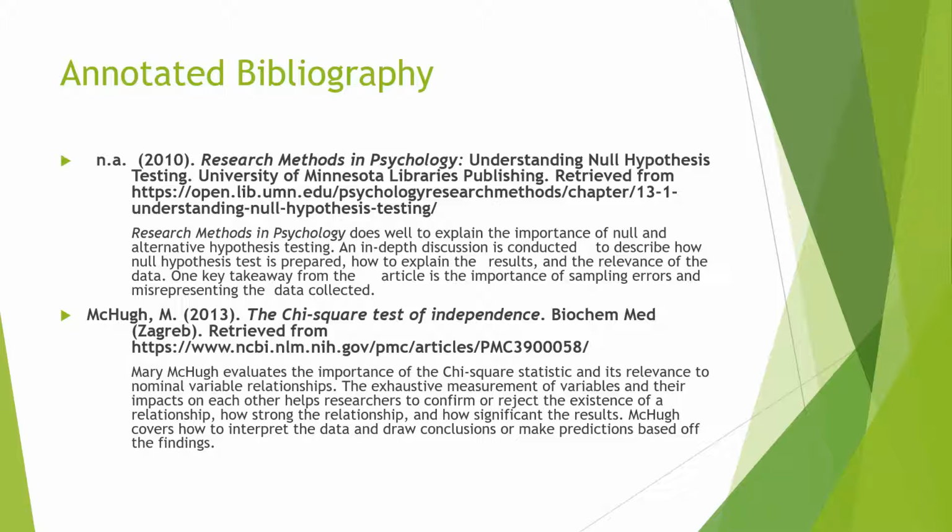One key takeaway from the article is the importance of sampling errors and misrepresenting the data collected. The next article was written by Mary McHugh and evaluates the importance of the chi-square statistic and its relevance to nominal variable relationships. The exhaustive measurement of variables and their impacts on each other helps researchers to confirm or reject the existence of a relationship, how strong the relationship is, and how significant the results are. McHugh covers how to interpret the data and draw conclusions or make predictions based off of the findings.